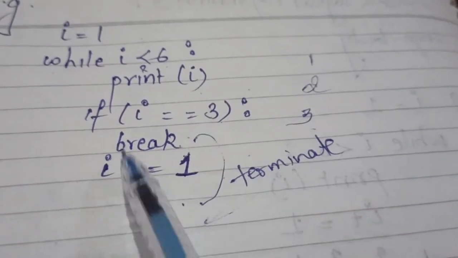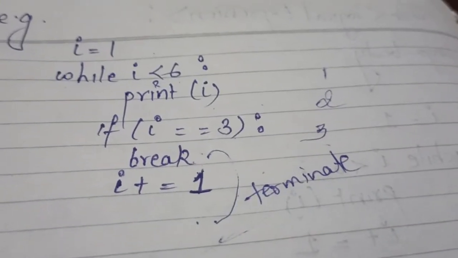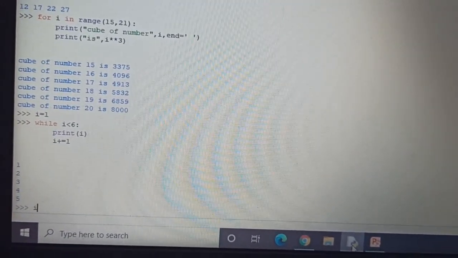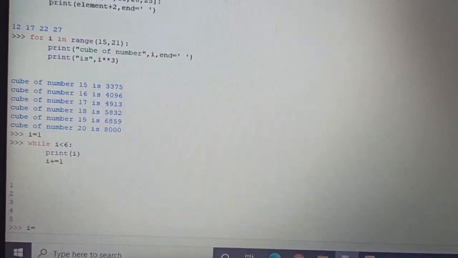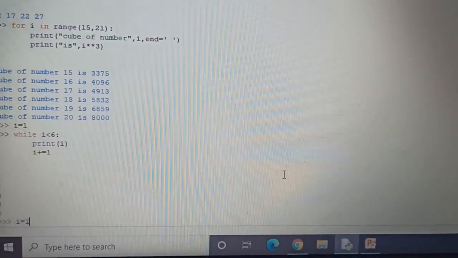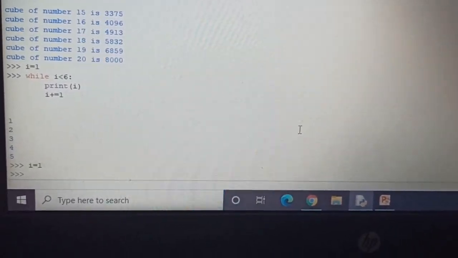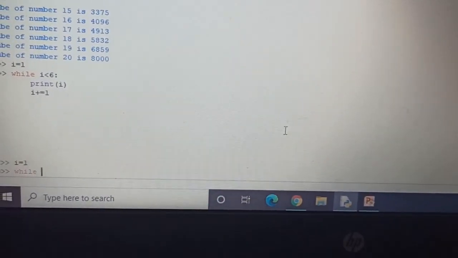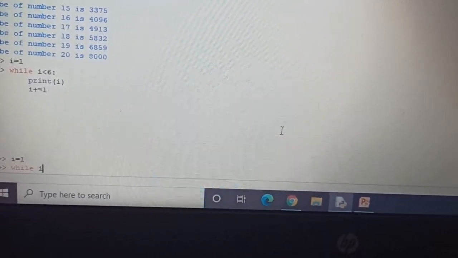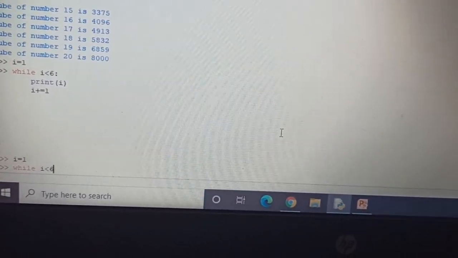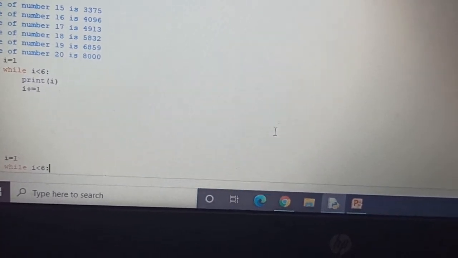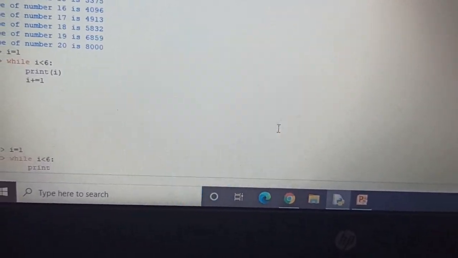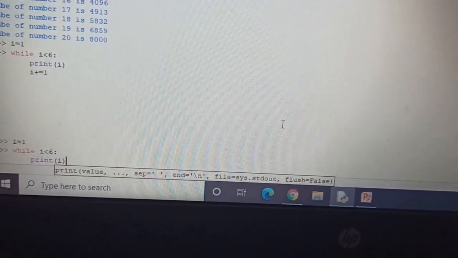Now let's check this program practically on the Python IDLE shell. Yes, so this is our Python IDLE shell. So now let's type i equal to 1. Okay, if i equal to 1, then I put the condition while i is less than 6, colon, then I have mentioned print i.